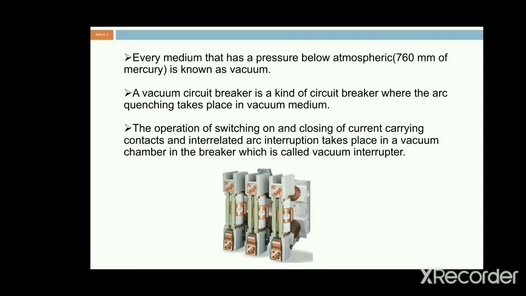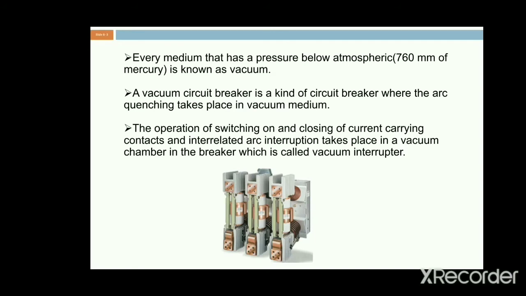That is the switching on and off of the current carrying contacts, and also the arc interruption, all are done in the vacuum chamber. The vacuum chamber is totally filled with vacuum. In that vacuum we have fewer ionized particles, therefore we can easily reduce the arc within a very short time. That is called the vacuum interrupter.